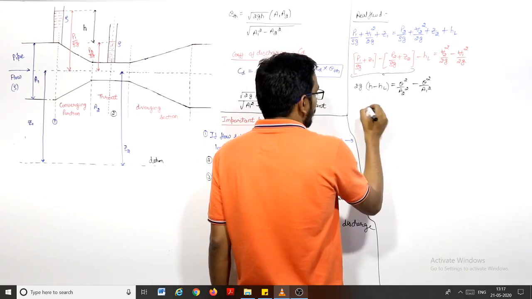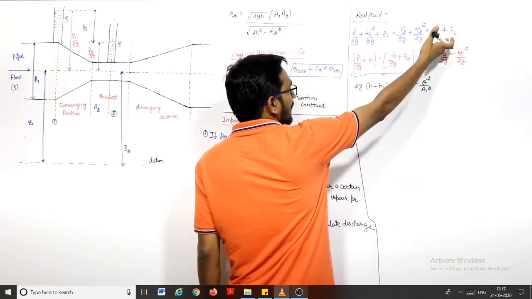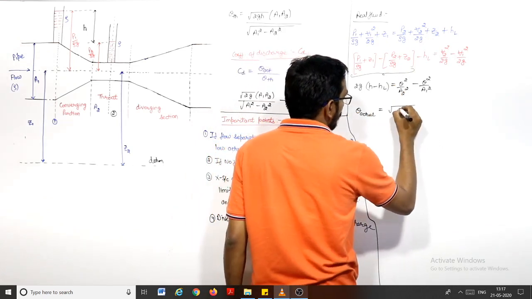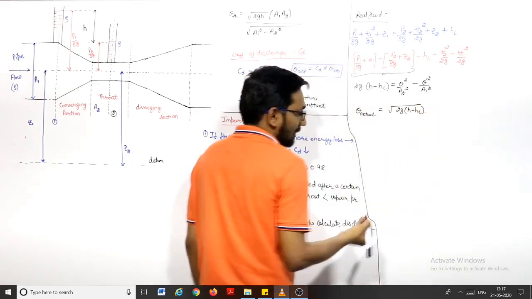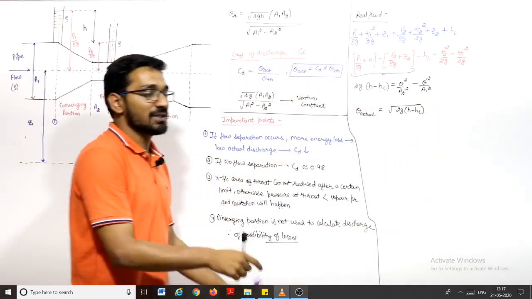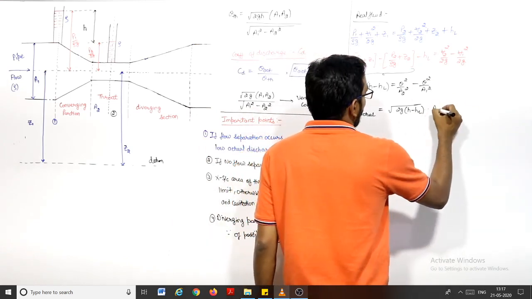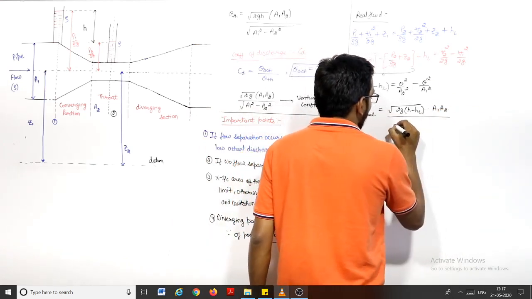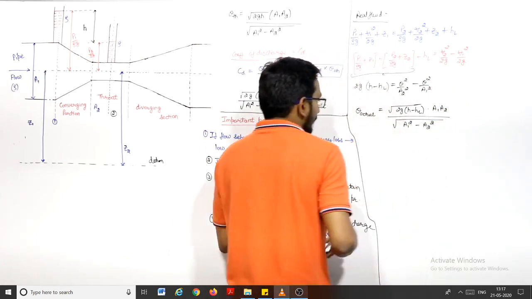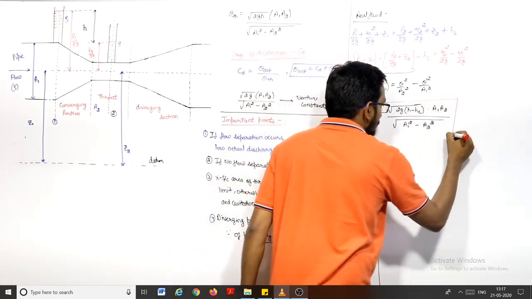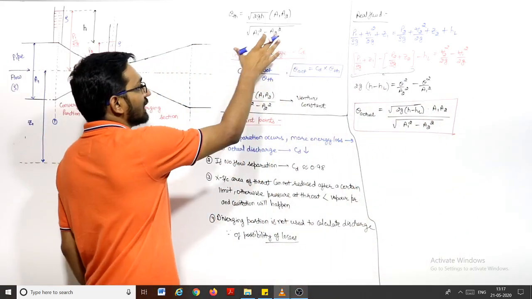Now this discharge is the actual discharge because we consider the head loss. This will be equal to under root 2g into, in place of H we now have H minus HL, because that is the head loss, the head loss due to friction and other parameters, into A1 A2 divided by under root of A1 square minus A2 square. This is the actual discharge. You know the theoretical discharge, this one.